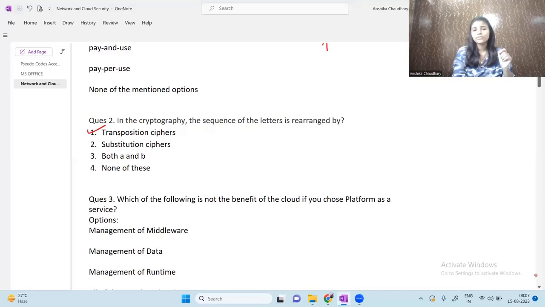Now what are substitution ciphers? A substitution cipher is again a method of encryption in which the units of plain text are replaced by ciphertext. Okay, so the answer to this question is that the sequence of the letters is rearranged by the transposition ciphers. I hope it makes sense and it is clear to you. So moving on to the next question.